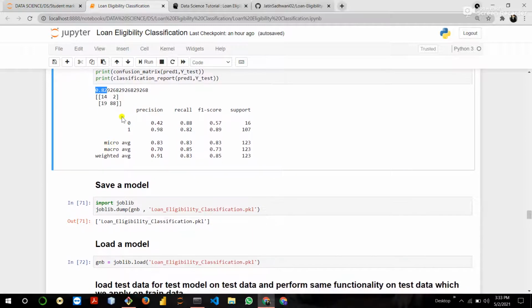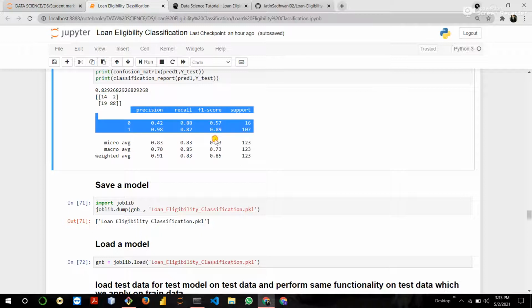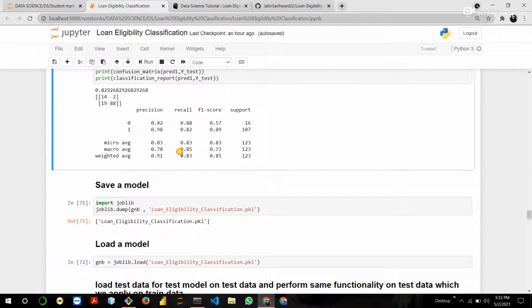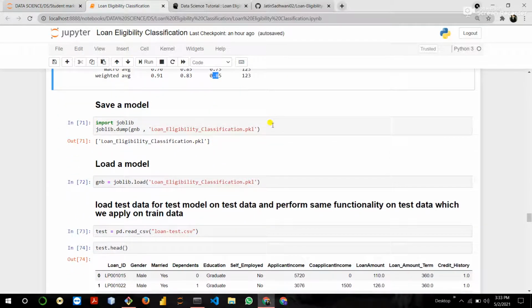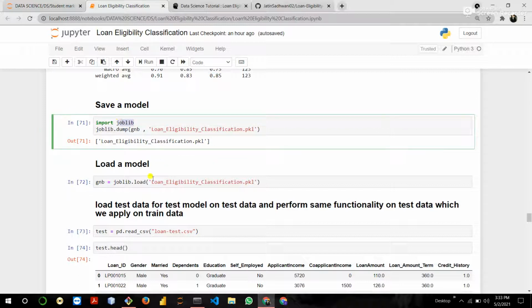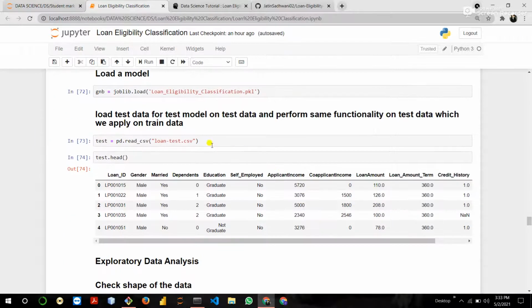Okay. Then this is our confusion matrix. This is our classification report. Precision 91%, recall 83%, F1 score 85%. Then save the model using joblib and load the model. Then load the testing data, test data, which has no dependent feature.